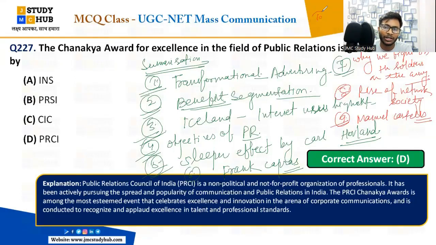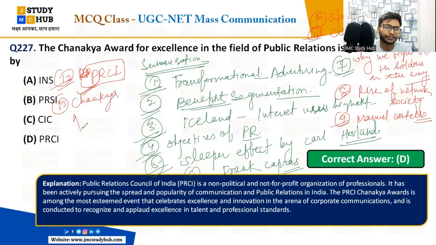Yes, also we have discussed stereotypes, that is the image, yes, the image of the people that is reflected by the stereotypes, okay, very good। Also we have discussed the critical theory of communication, right। Critical theory of communication, that is considered as political, ठीक है। Political से connection से, always remember that critical theory of communication is considered as political, okay, very good। We have also discussed the PRCI, that is the Public Relations Council of India, that gives in the field of public relations excellence the चाणक्य अवार्ड, okay, very good। चाणक्य अवार्ड जो है वो PRCI देता है, पब्लिक रिलेशन काउंसिल ऑफ इंडिया देता है, ओके, नॉट कंफ्यूज विद द PRSI, ठीक है। काउंसिल, ध्यान रखेंगे इस चीज को लेकर, ओके।